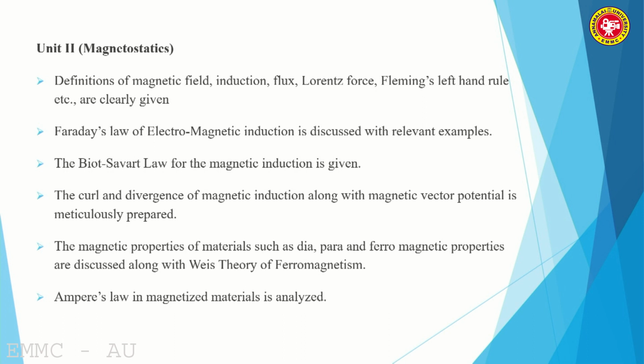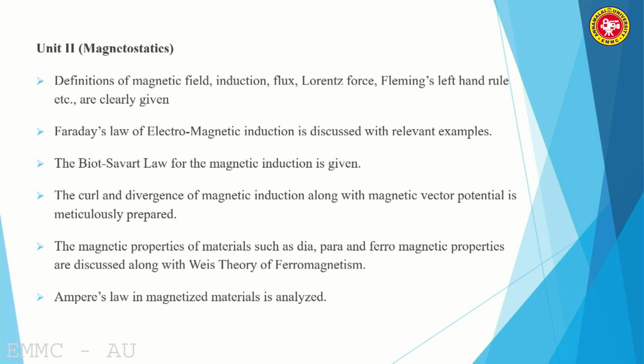Coming to the magnetic properties, you know what the magnetic properties are? Diamagnetic, paramagnetic, ferromagnetic, all are discussed. But in your syllabus, ferromagnetic is given. The properties of ferromagnetism can be explained with the help of domain theory. It's called Weiss theory. Weiss is the name of a scientist, so the domain theory was proposed by Weiss. Next one is called Ampere's law in magnetized material. It is also analyzed there.